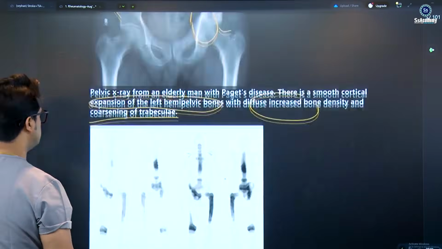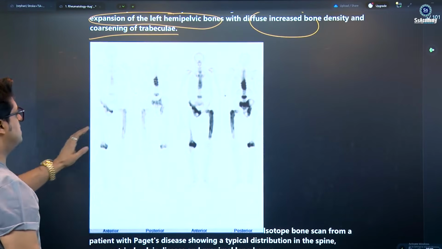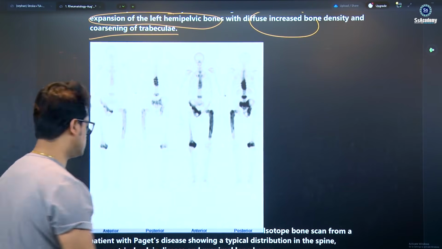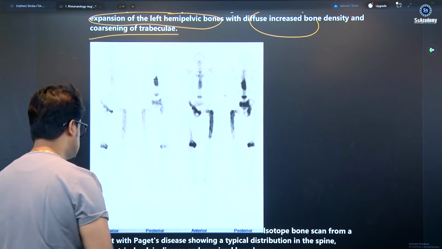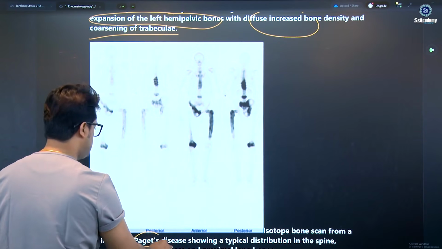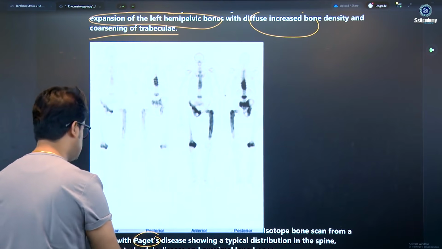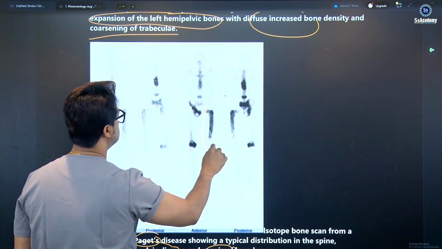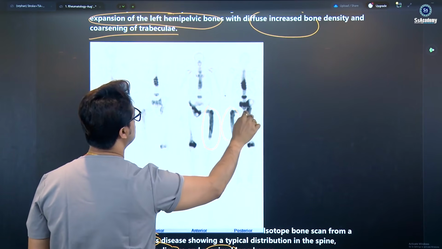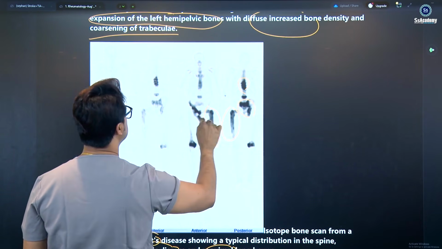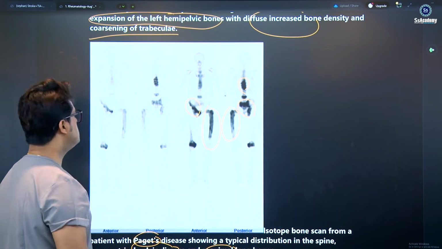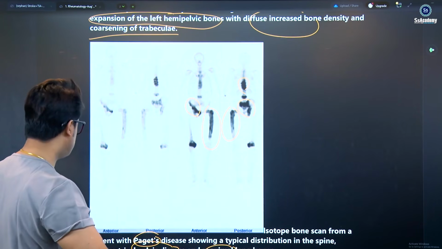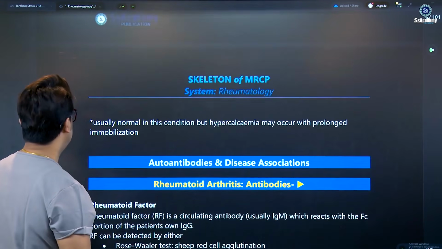Also, the bone scan is really important to see the differences between normal and abnormal in Paget disease. You see the isolated bone scan from a patient with Paget disease showing a typical distribution in the spine, asymmetrical pelvic disease, and proximal long bone. You see the asymmetrical sclerotic lesions. So these are typical of Paget in contrast to the normal people here. It's important, my dear.